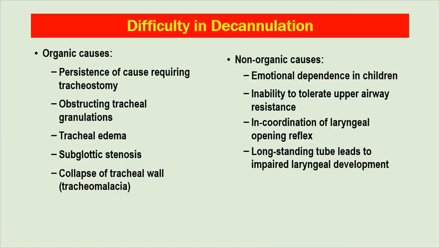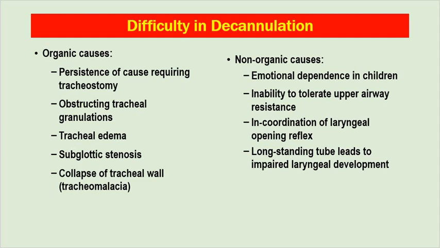There might be a few difficulties in decannulation. The organic causes are persistence of the cause requiring tracheostomy. Suppose there is upper airway obstruction by a tumor, then when the tumor is not removed, there might be persisting obstruction, so we cannot decannulate.